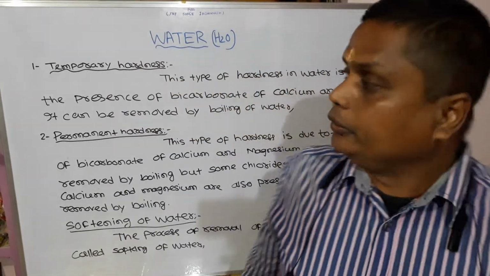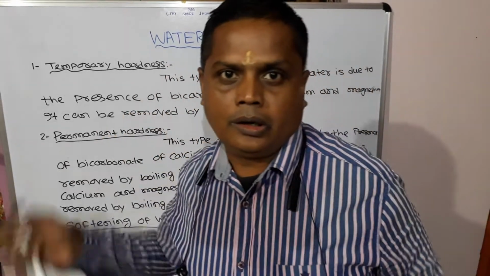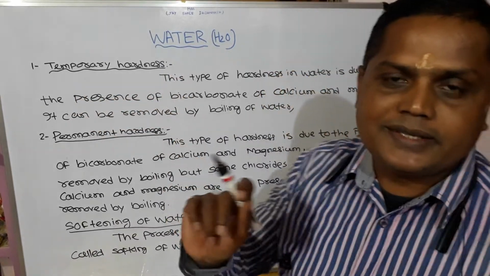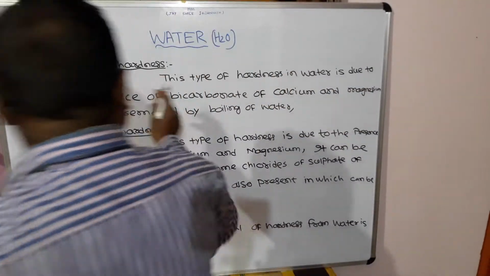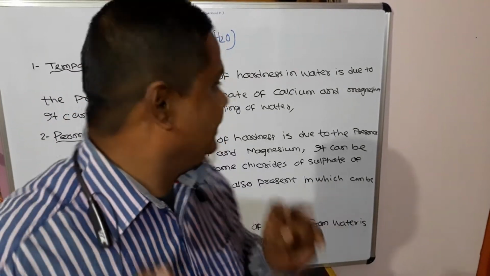Today I am going to discuss water, H2O, part 2. First one is temporary hardness. What is temporary hardness? This is a type of hardness in water